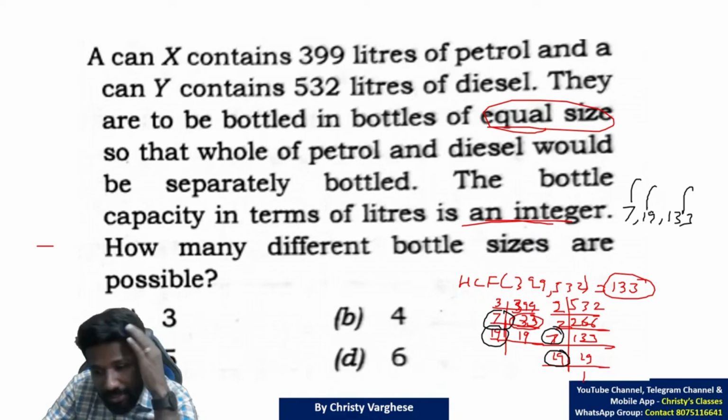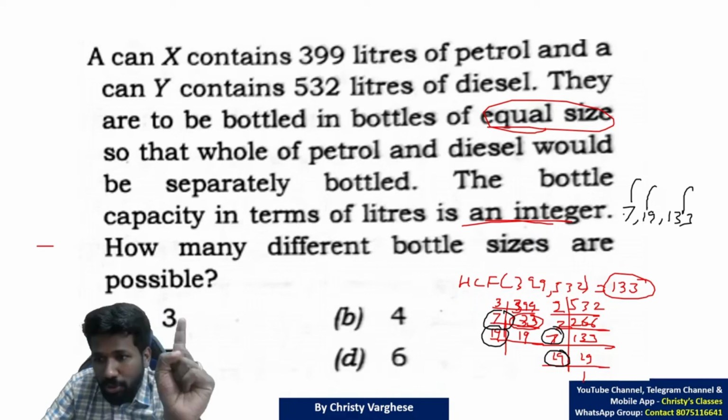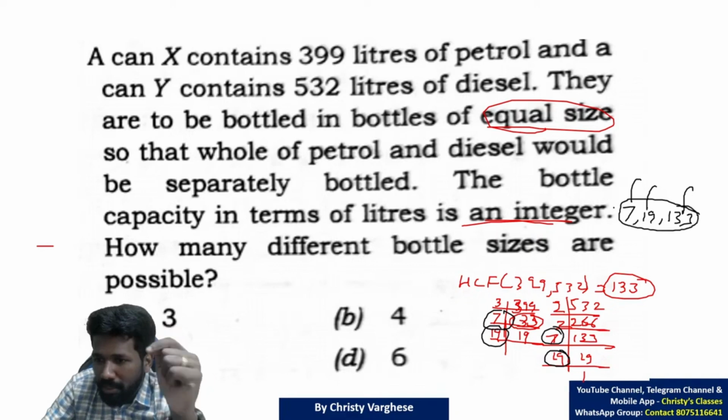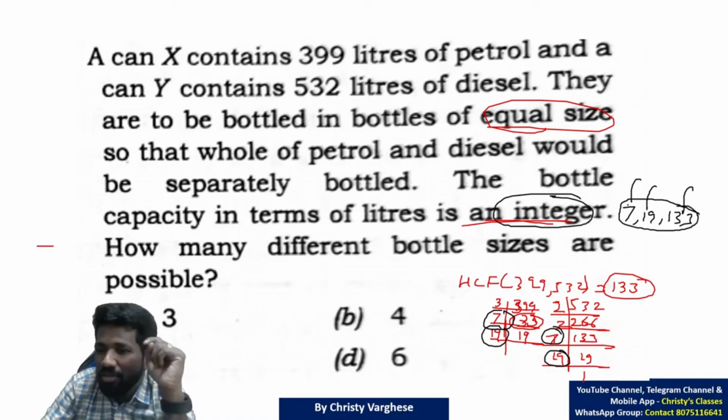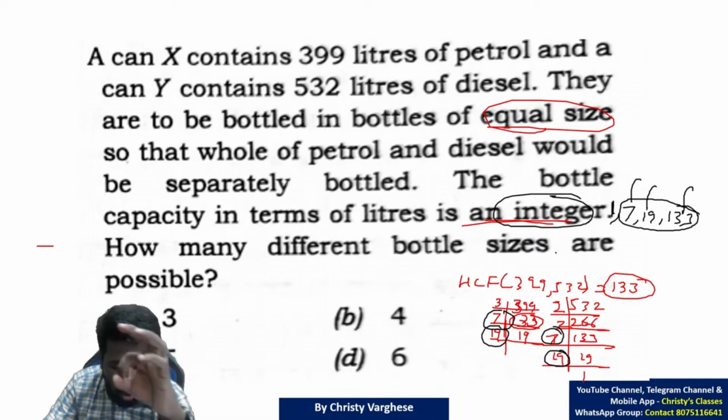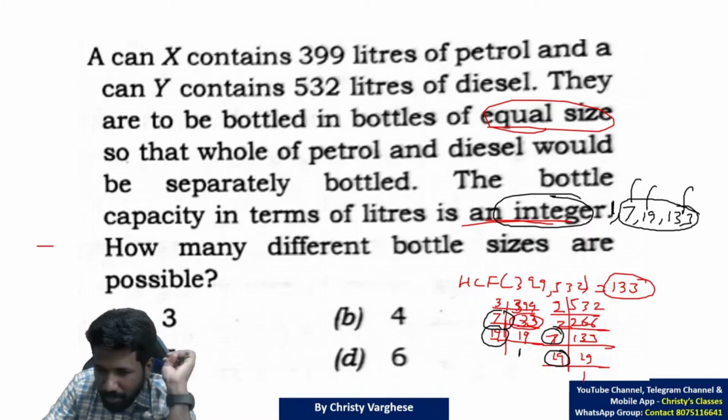So the answer, what is it? Is it option A? No, it is not option A. These are common prime factors. But did the question say that it should be prime number bottle size only? No, it should be an integer. So 1 is also possible. Even if 1 is not a prime factor, it is a factor or a common factor. That is why finally we write here 1.